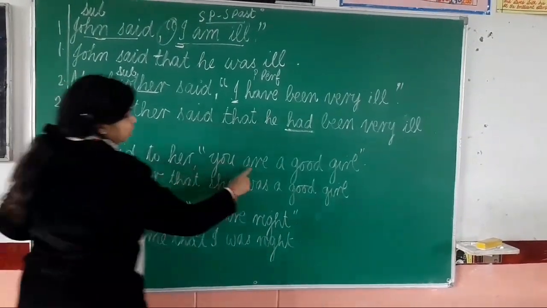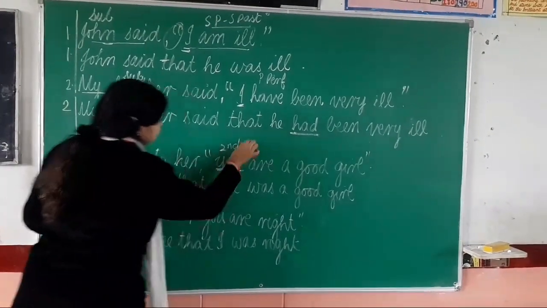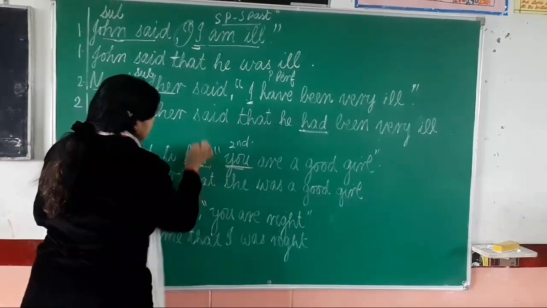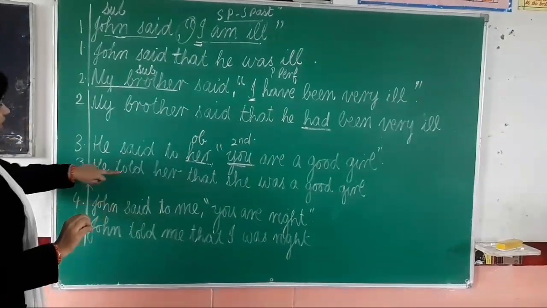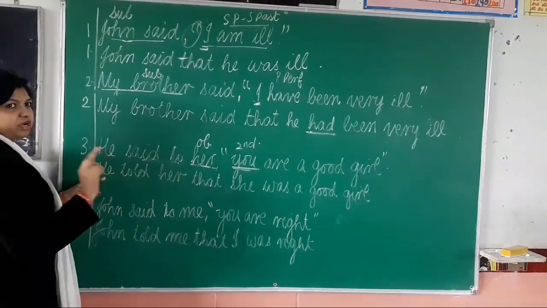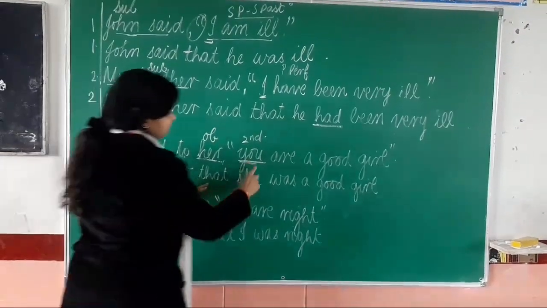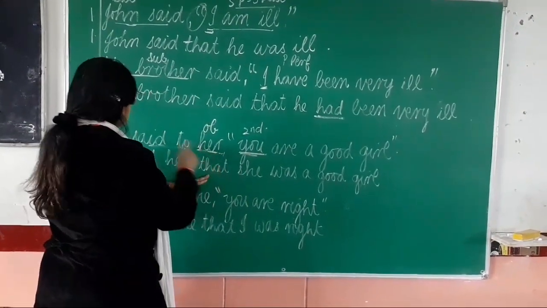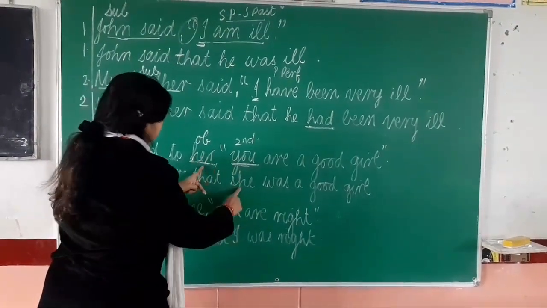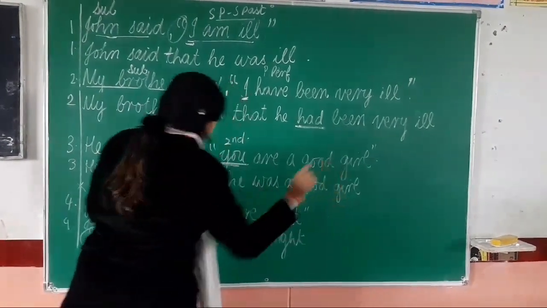Now see this one. He said to her, you are a good girl. This is a second person pronoun. Okay? So in second person pronoun you have to see the object. So he told her. Said to will change into told. Understanding, children? Listen very carefully. He told her that she, why do you have to see the object? This one is the subject. So in second person pronoun you have to see the object. So he told her that she was a good girl.